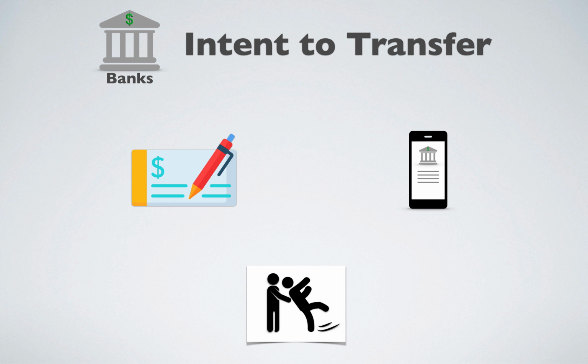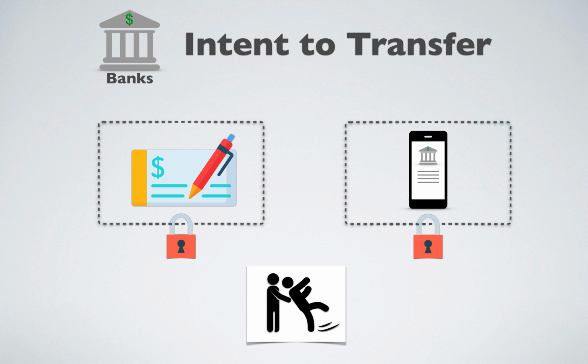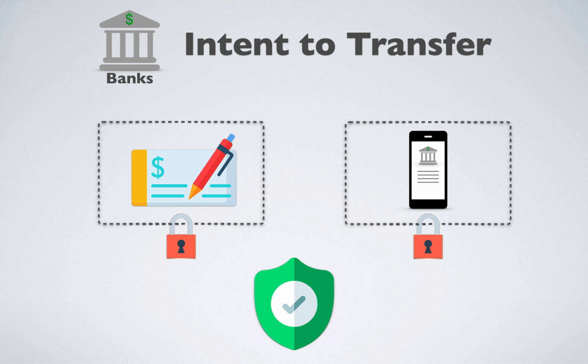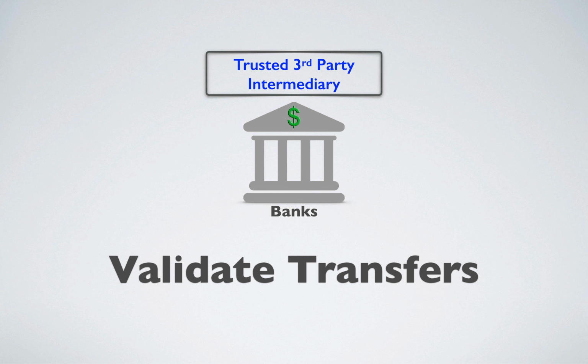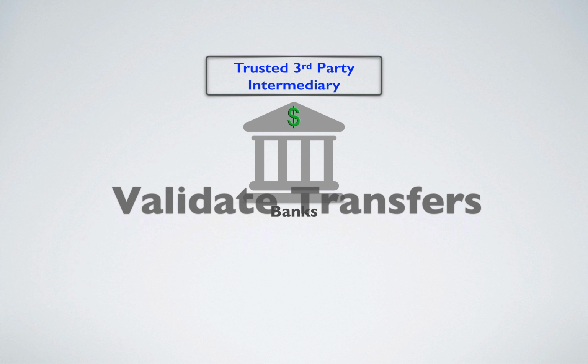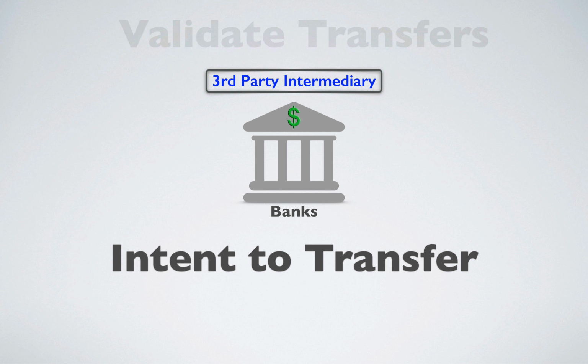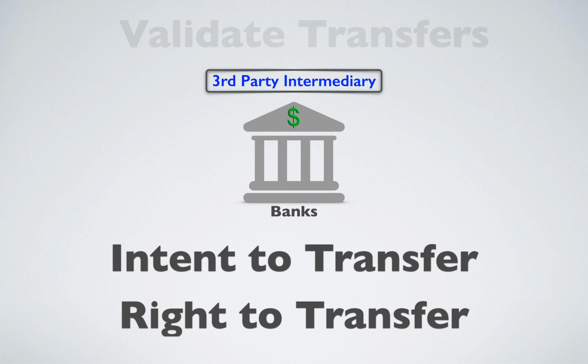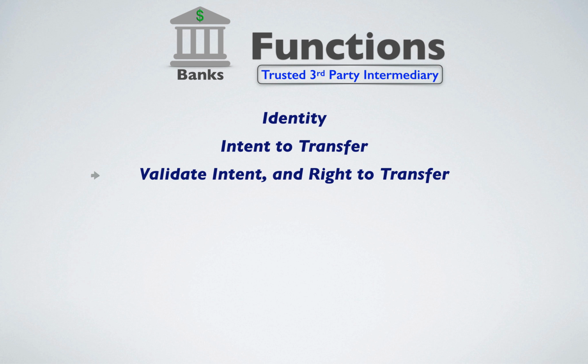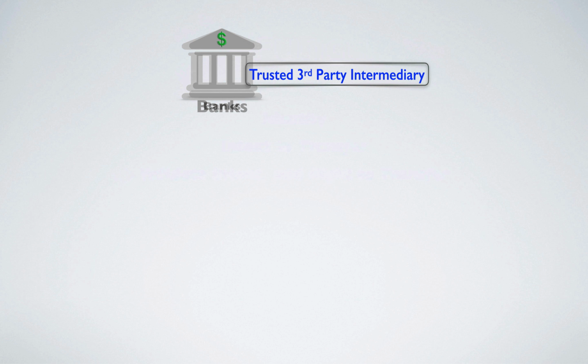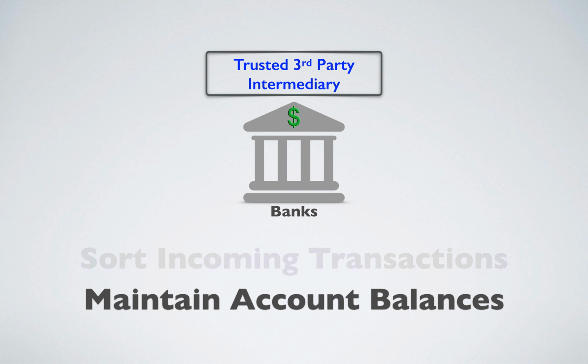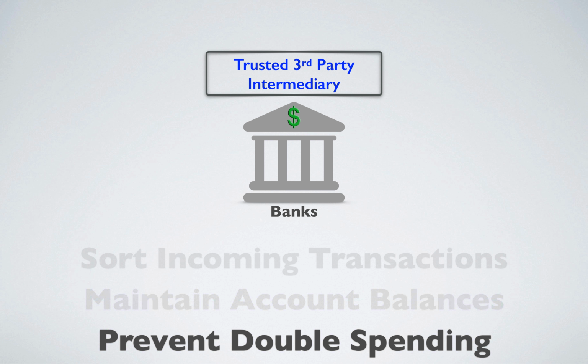Participants trust the bank to ensure that the processes they provide for transfers are not susceptible to fraud and are therefore safe to make. Banks are also entrusted to validate the transfer or transactions of fiat currency. That is, the bank must validate the account holder's intent to make a transfer, as well as their right to make the transfer. Therefore, participants trust in the bank's ability to perform transaction validation. Banks are also entrusted to sort incoming transactions, maintain account balances, and ensure against double spending.